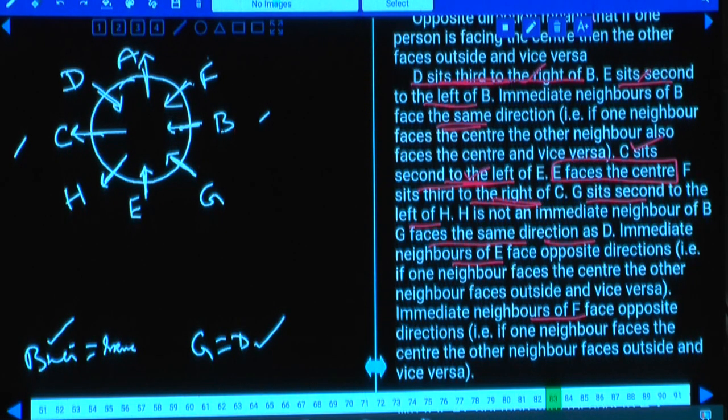Eight friends, E, F, G, H, L, M, N, O are seated in a straight line facing towards north, clearly given.